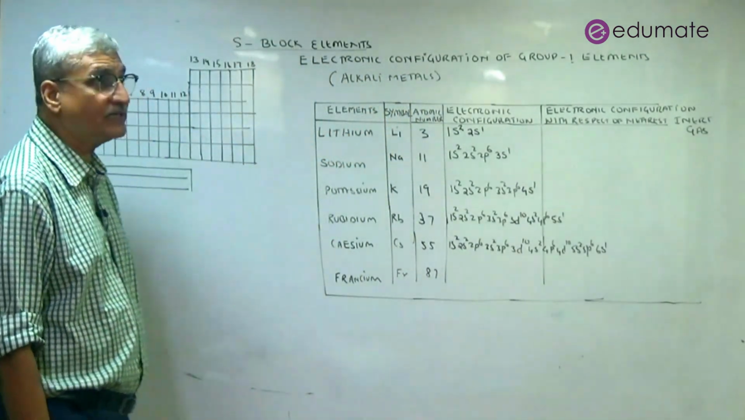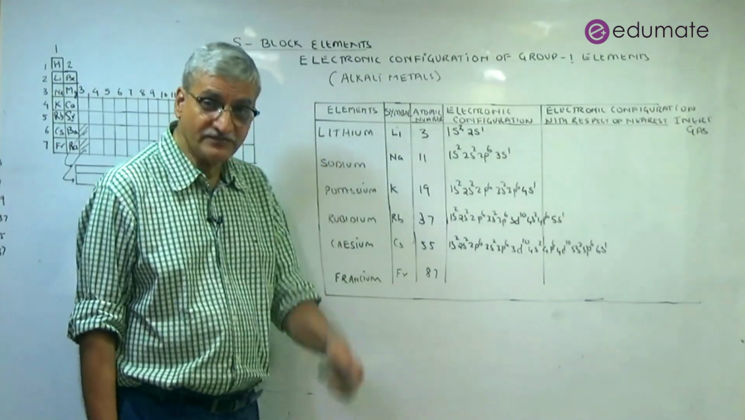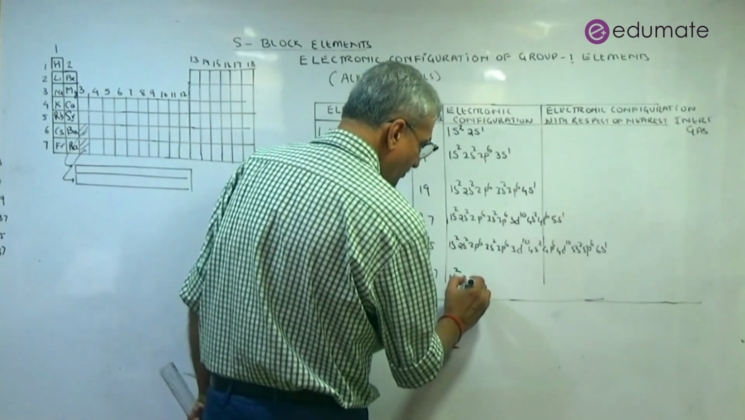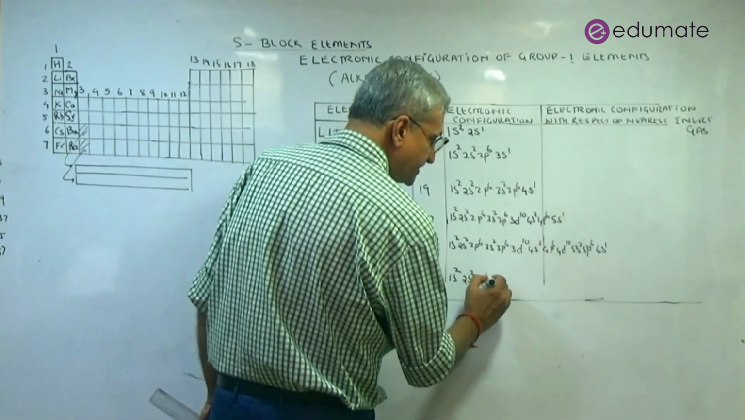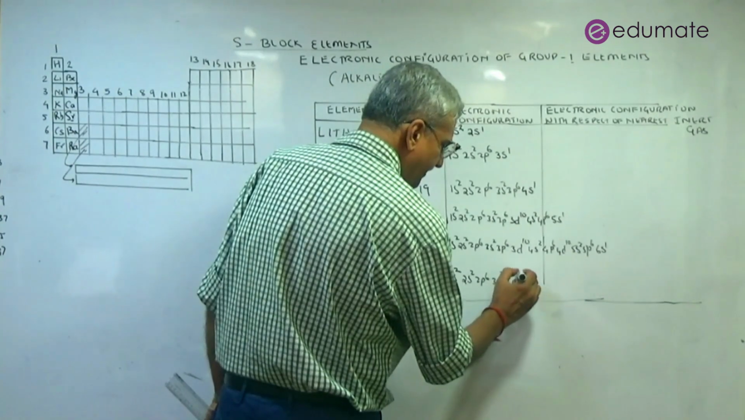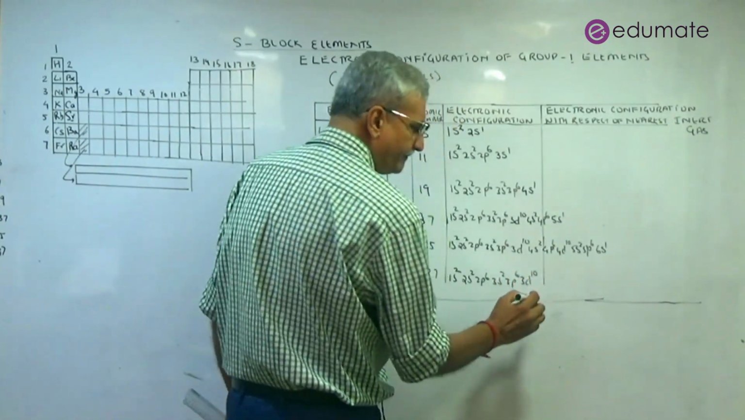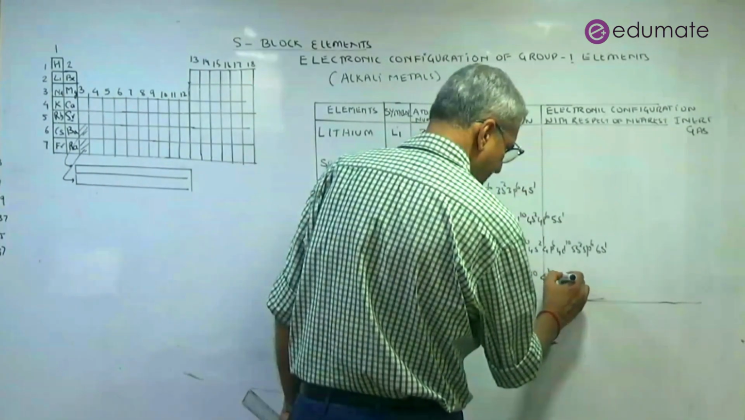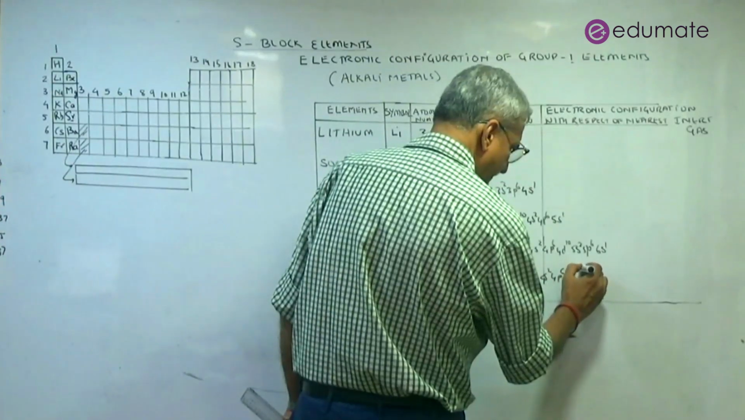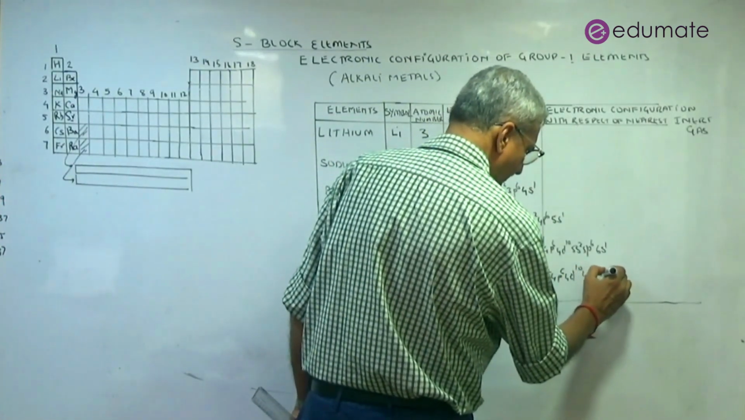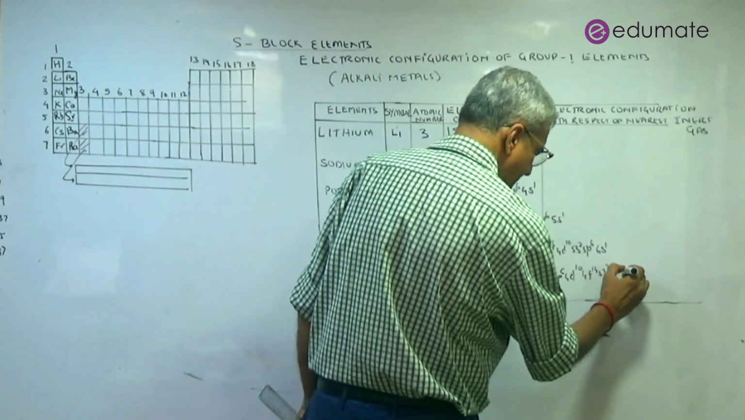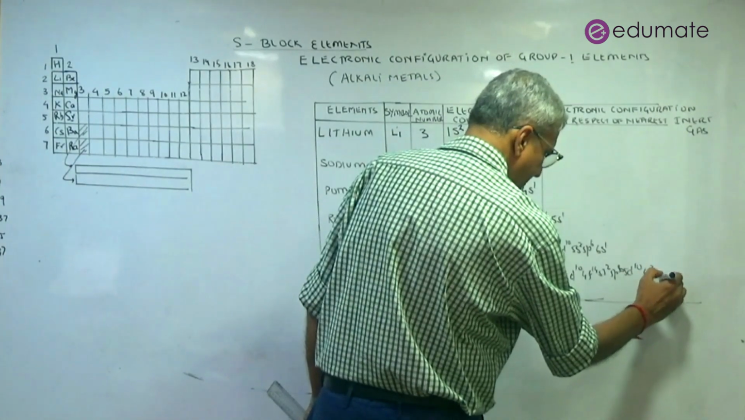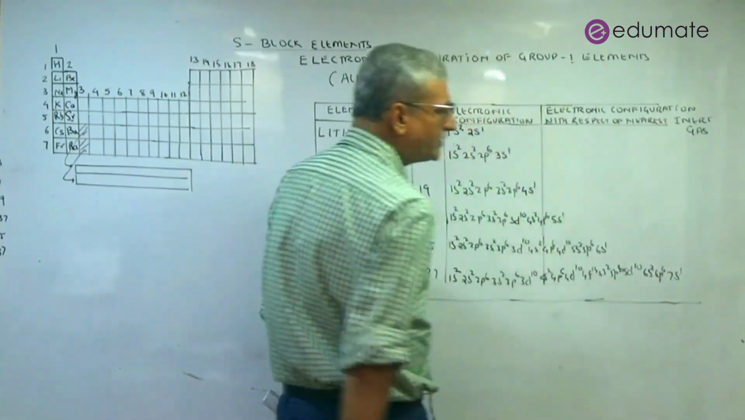57 to 72 is lanthanide. So what happens there? The 4f is getting filled. So here you will have a configuration 1s2, 2s2, 2p6, 3s2, 3p6, 3d10, 4s2, 4p6, 4d10, 4f14, 5s2, 5p6, 5d10, and 6s2, 6p6, 7s1.